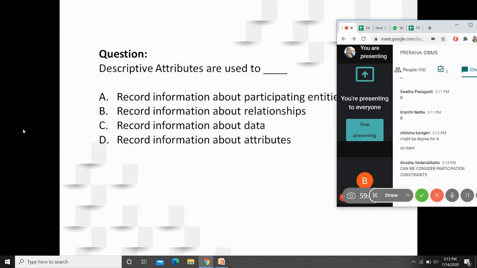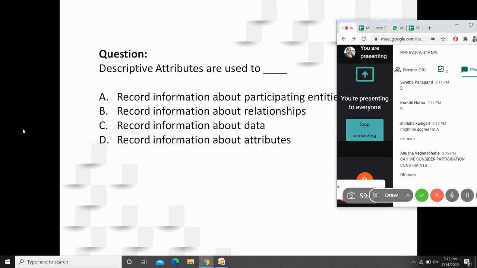Here, recording information means you need to get the information about the entities that are participating. So what are the entities that are participating, how many entities are participating, what are their attributes. All such information must be available. Okay. So the answer for option A, recording the information about participating entities, is a relationship.